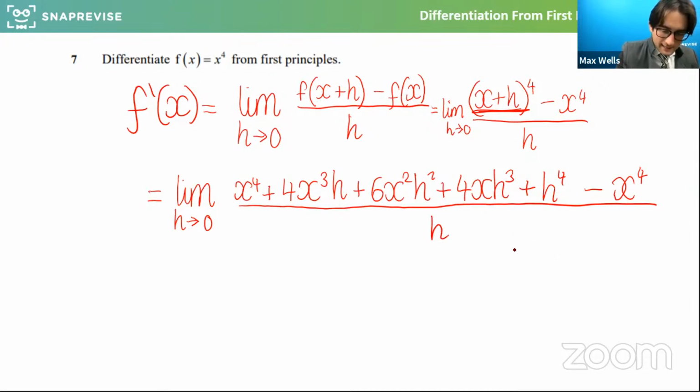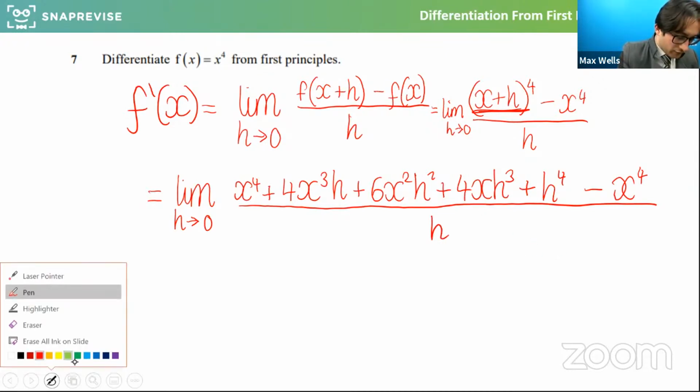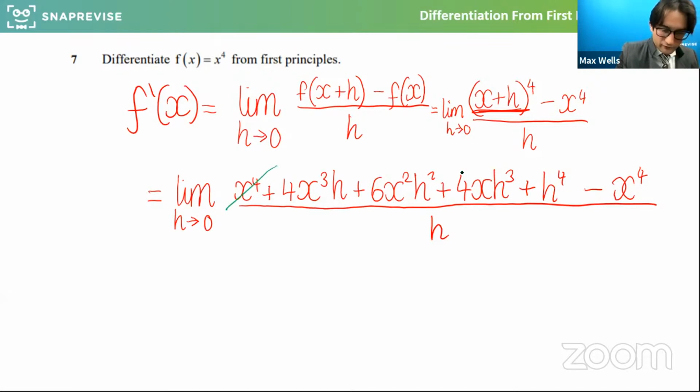Now, what we're going to get here is, and this generally happens, so this is sort of a general thing that happens in the method, that bit will cancel, and then we'll try and divide through by h. That'll become 3, that'll become 2, that'll become 1, and that'll go. And if you do it directly, you haven't done it by first principles. So this is the skill they're checking.